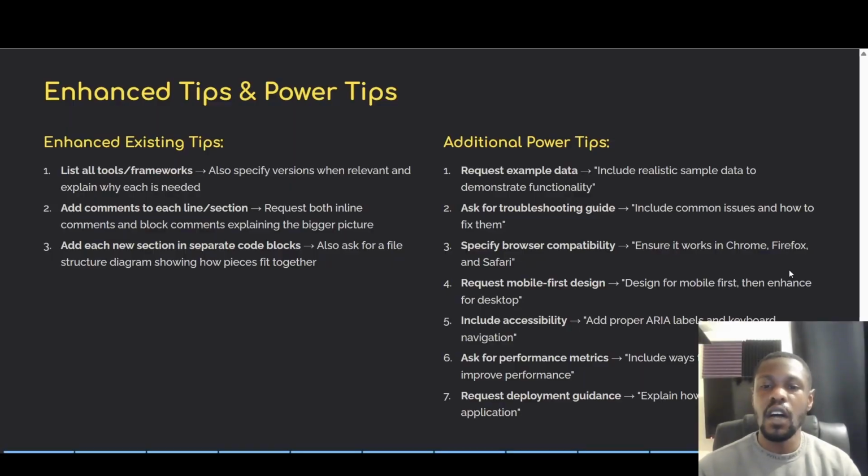Alright. Ask for performance metrics. Include ways to measure and improve performance. And lastly, request deployment guidance. Explain how to host and deploy such an application. Alright. So that pretty much concludes it for this bonus lesson. But before we're done, we're going to go ahead in the next lesson and look at a practical example of prompt coding.